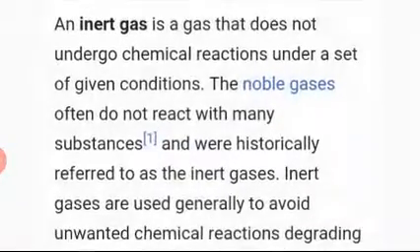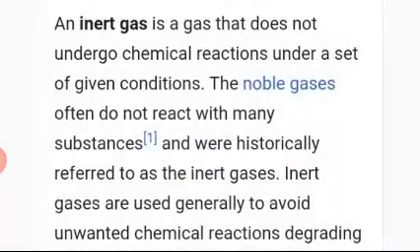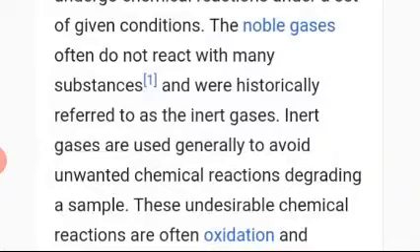What is an inert gas? The noble gases are also called inert gases. Inert means unreactive. It is a gas that does not undergo chemical reaction. Unreactive means no reaction under a given set of conditions. The noble gases often do not react with many substances and were historically referred to as the inert gases. Inert gases are used generally to avoid unwanted chemical reactions degrading a sample. They are not involved in any reaction.